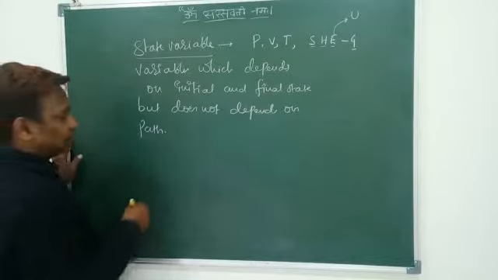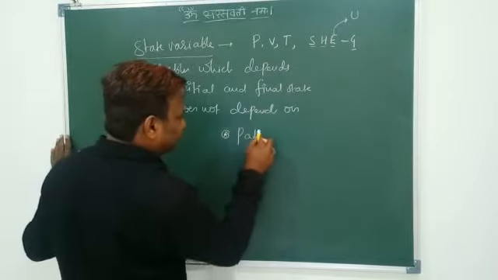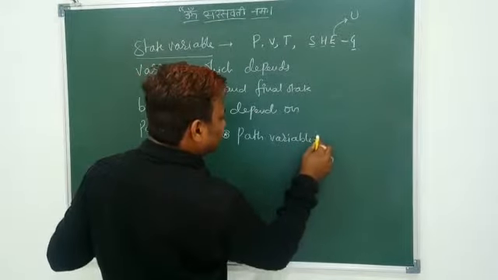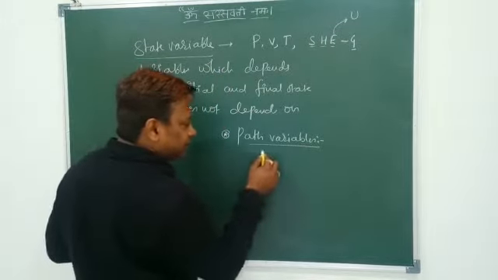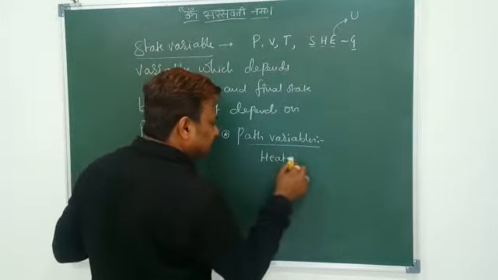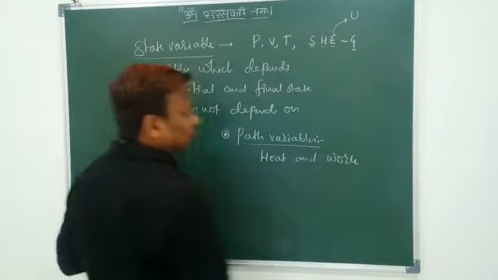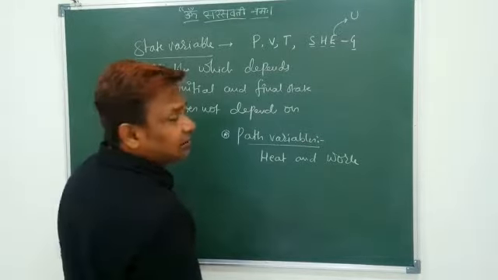Now, what are the path functions, or path variables? The variables which depend on the path. One is heat and another one is work. Heat and work both are variables that depend on the path but do not depend upon the initial and final state.